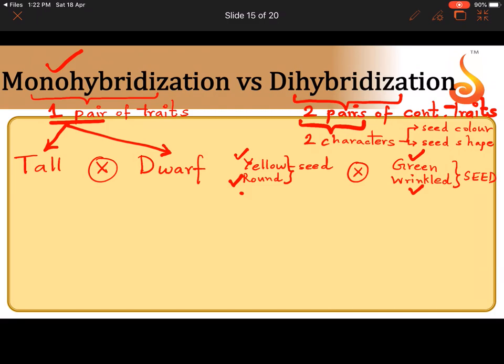So when a cross is conducted between two purebred parents differing in two pairs of contrasting traits, then we call it dihybridization. See the difference? In monohybridization, the parents differ in one pair of traits. In dihybridization, the parents differ in two pairs of traits. In monohybridization, you are taking one character, height. In dihybridization, because there are two pairs of traits, you have taken two characters, seed shape and seed color. The offspring of a monohybridization cross is a monohybrid. The offspring of a dihybridization cross is a dihybrid. Isn't it?